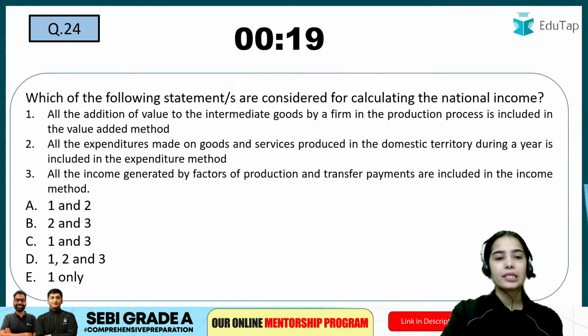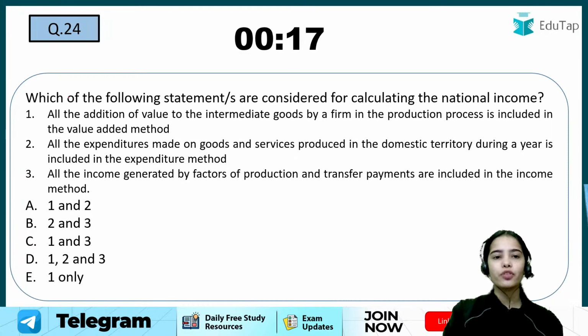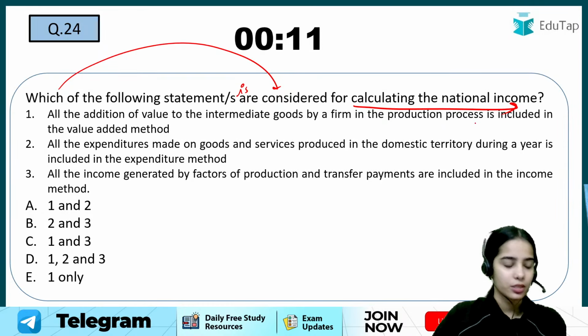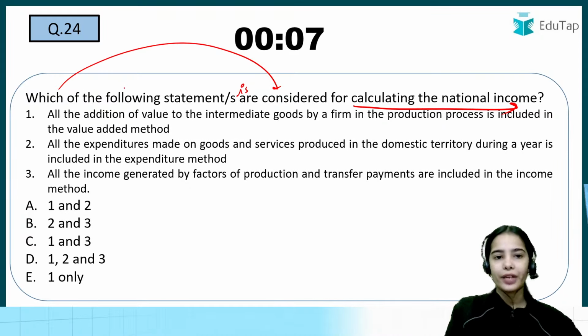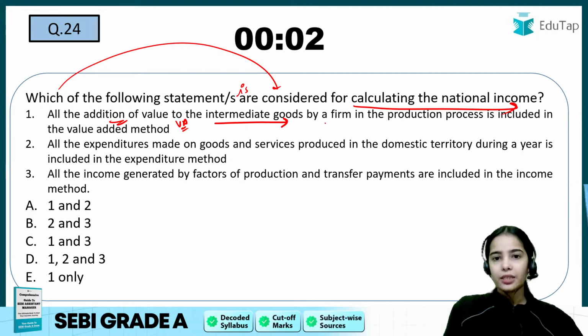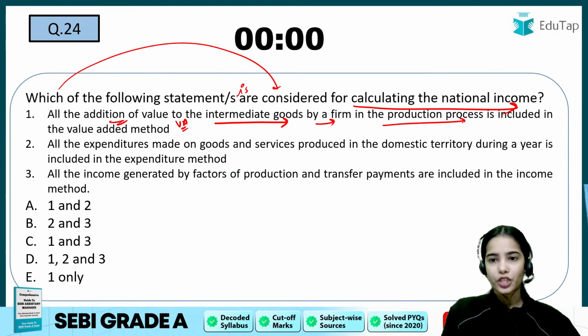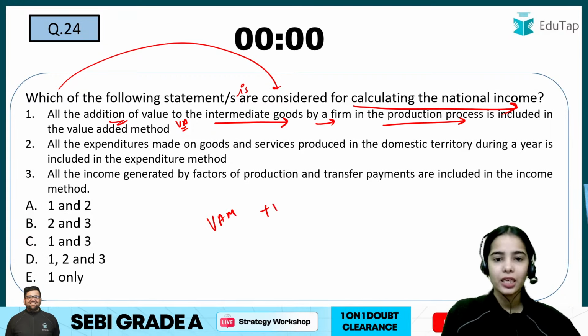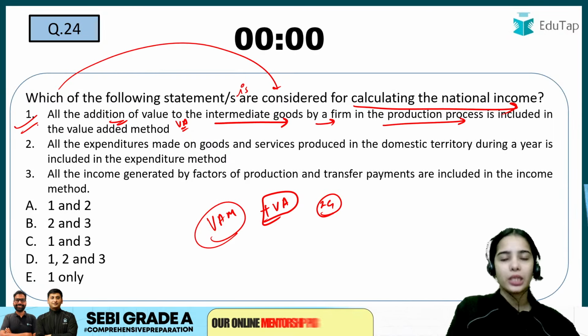Okay. Next, coming to the second last question. Which of the following statements is or are considered for calculating the national income? Try to answer this. All the value addition to the intermediate goods by a firm in the production process is included in the value added method. So in the value added method, we are adding the value addition that is happening on the intermediate goods. This is absolutely correct.